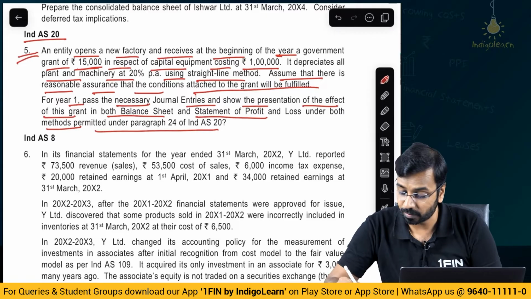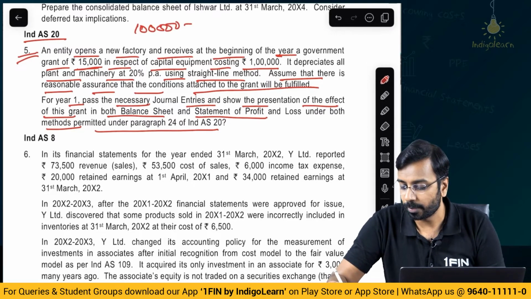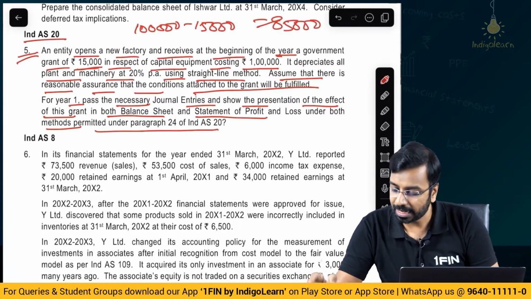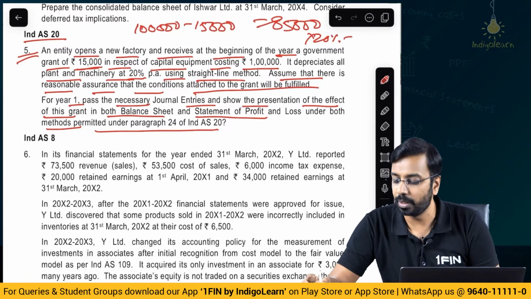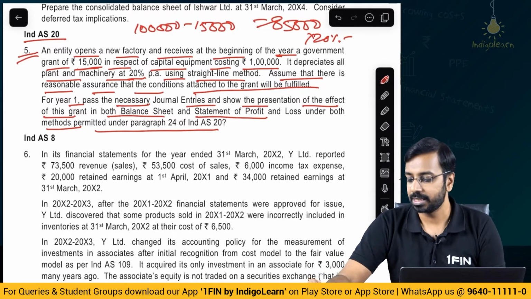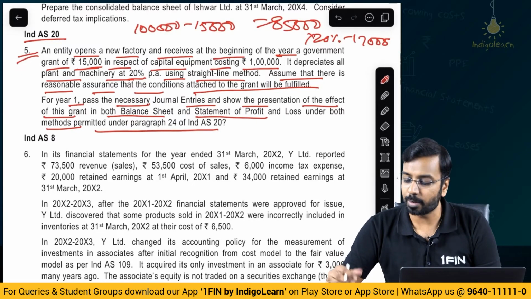So, first one is 15,000. First method, 1 lakh minus 15,000. Your cost itself is 85,000, and this 85,000 at 20% per annum, you will charge the depreciation, which is 17,000. Straightforward, right? Second method is set up a deferred grant account.